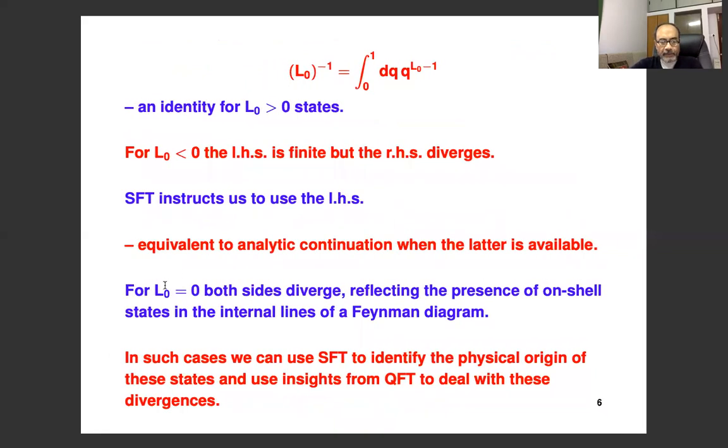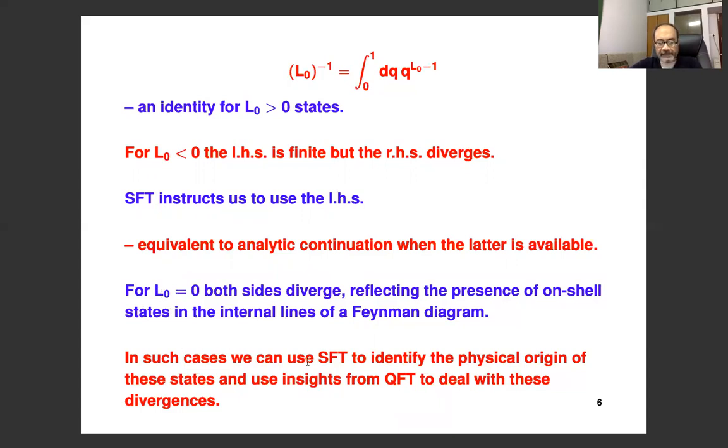And finally, if we consider the L0 equal to 0 states, then you see that both sides diverge. This is of course 1 over 0, which is infinite, and this is algebraically divergent. So here, string field theory directly doesn't tell you what to do. But what it tells us is that these divergences, the logarithmic divergences, reflect the presence of on-shell states in the internal lines of a Feynman diagram, because this is really coming from the 1 over L0, that's the propagator.